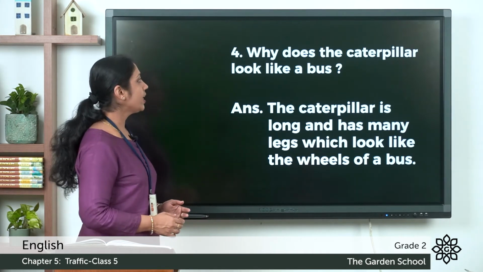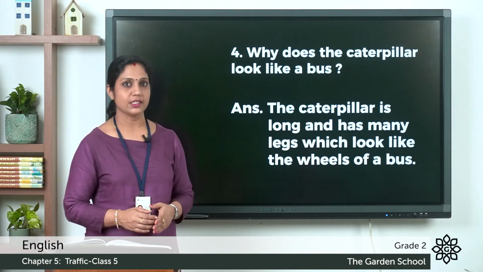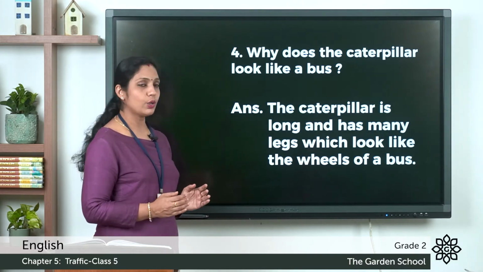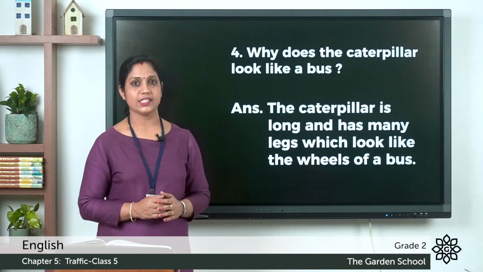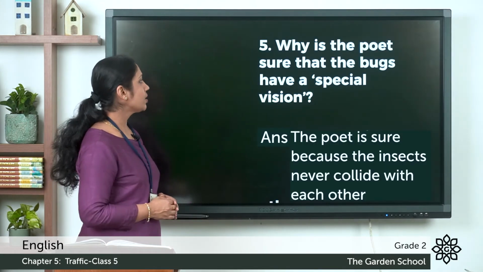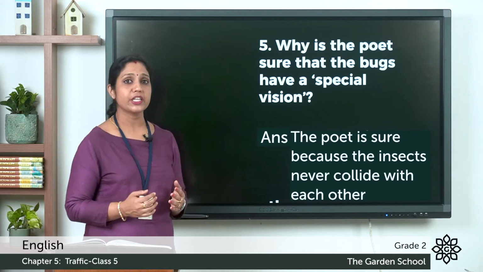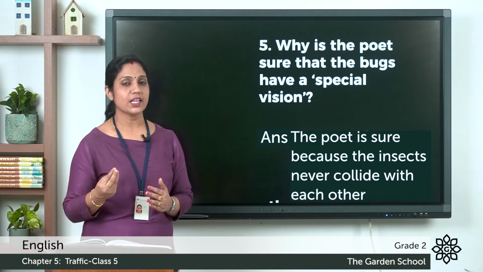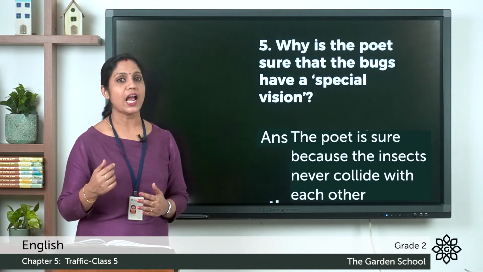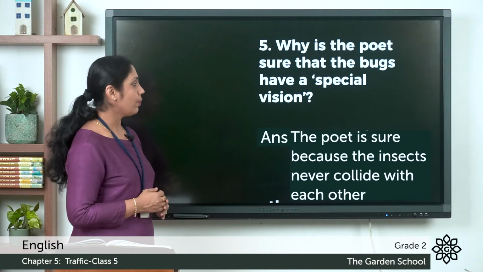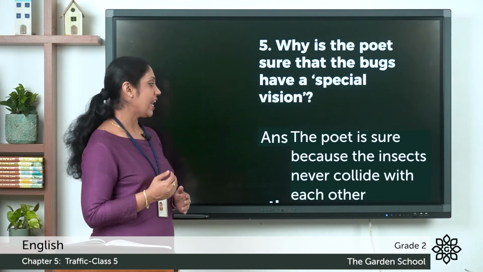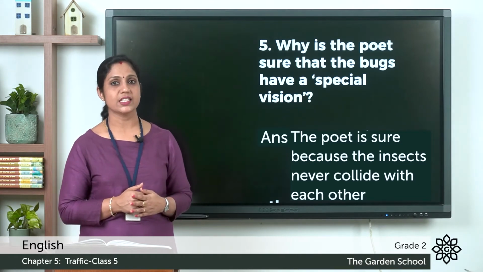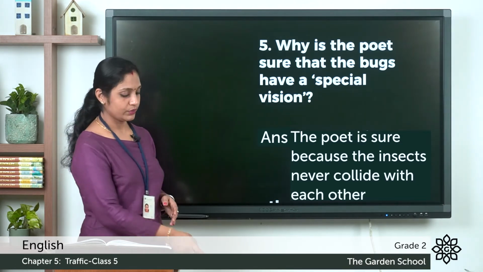Fourth question, why does the caterpillar look like a bus? Answer, the caterpillar is long and has many legs which look like the wheels of a bus. Fifth question, why is the poet sure that the bugs have a special vision? So the question is why the poet says that the bugs are having a special vision, that is special eyesight. And what's the answer? The poet is sure because the insects never collide with each other. So these are the 5 question answers that you need to write in your notebook.